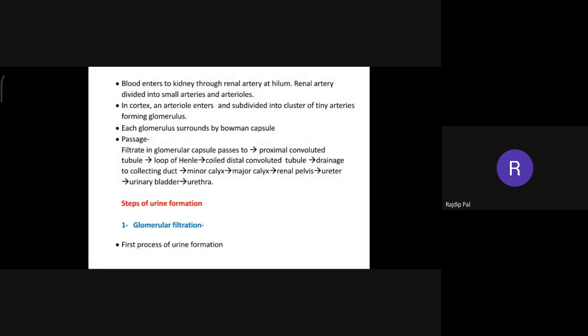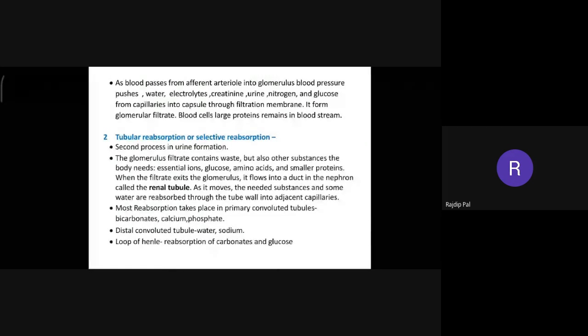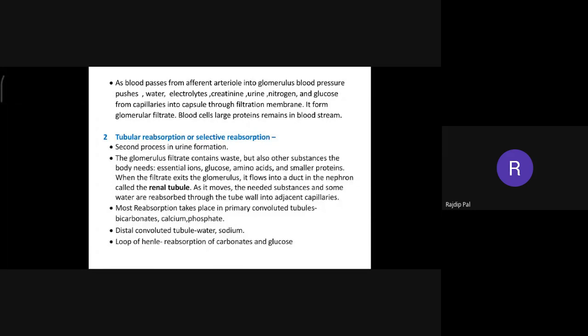Then the steps of urine formation. The first process of urine formation is: as blood passes from the afferent arteriole into the glomerulus, blood pressure pushes water, electrolytes, creatinine, urea, nitrogen, and glucose from the capillaries into the capsule through the filtration membrane. It forms the glomerular filtrate. Blood cells and large proteins remain in the bloodstream.